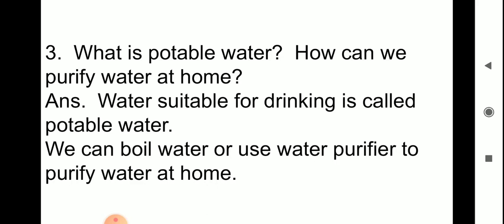What is potable water? How can we purify water at home? Water suitable for drinking is called potable water. We can boil water or use a water purifier to purify water at home.